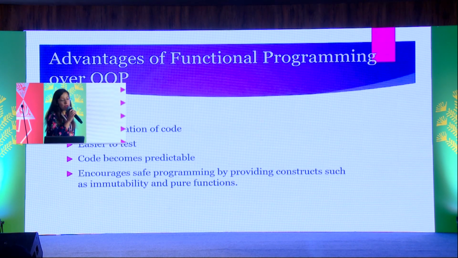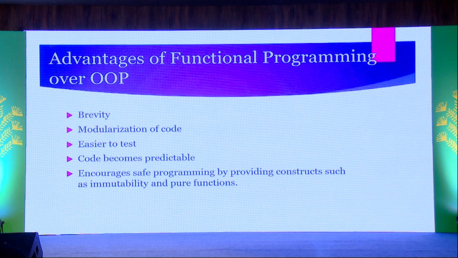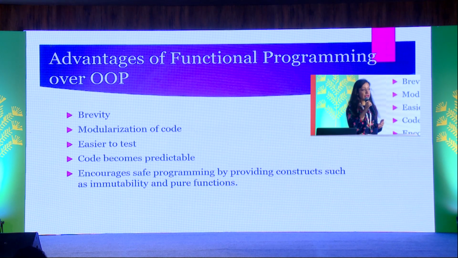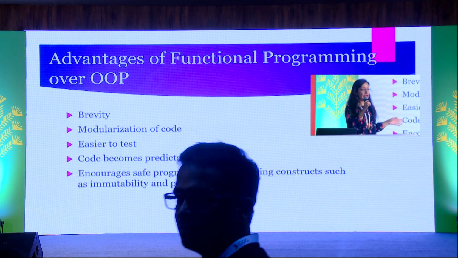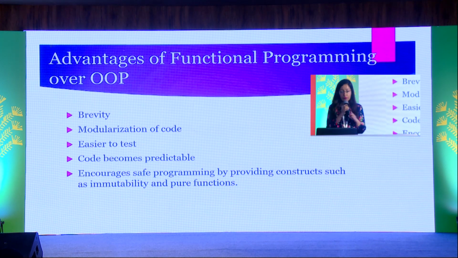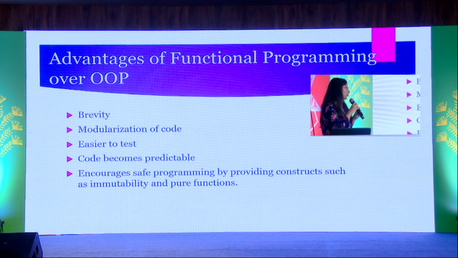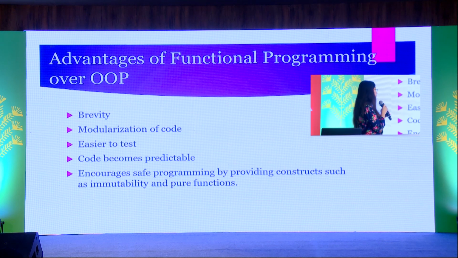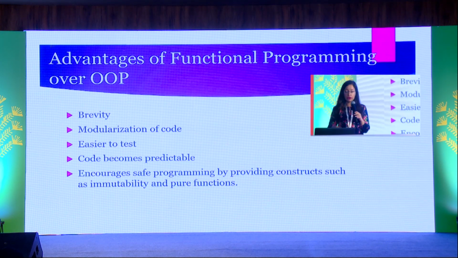Okay, so there are many advantages of functional programming over object-oriented programming. So as you know, we create the application as functions, so the code becomes more concise, modular, it becomes easier to test, it is predictable. You know that at t equal to 1 also, if you give A1, B2, you will get 3. Same, you will get the result at t equal to 10 also. And it encourages safe programming by introducing constructs like immutability and pure functions.